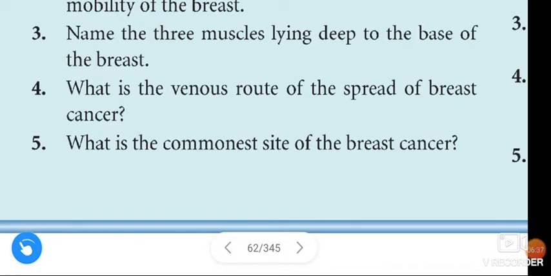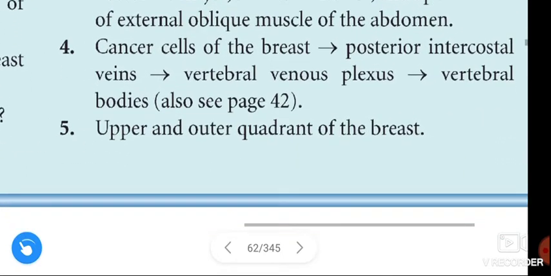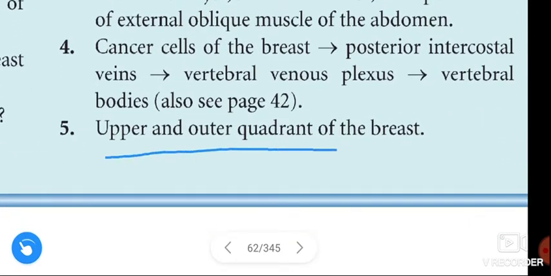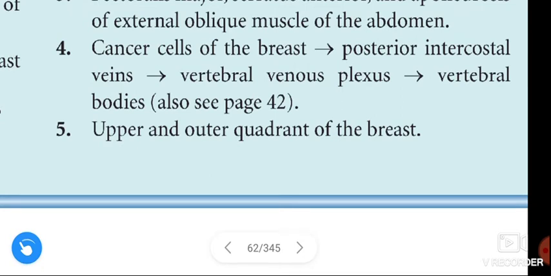And the fifth and final question is, what is the commonest site of breast cancer? Upper and outer quadrant of the breast. This is the commonest site of breast cancer. We also say upper and lateral quadrant. Okay, this is about the clinical case study of breast cancer.